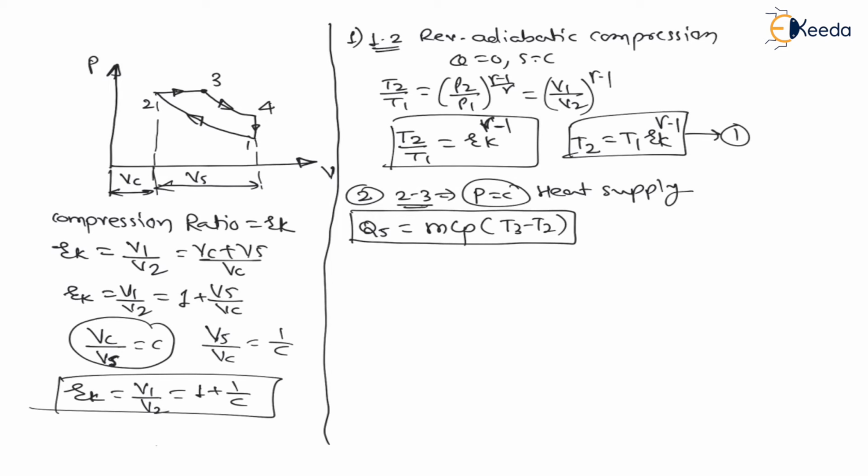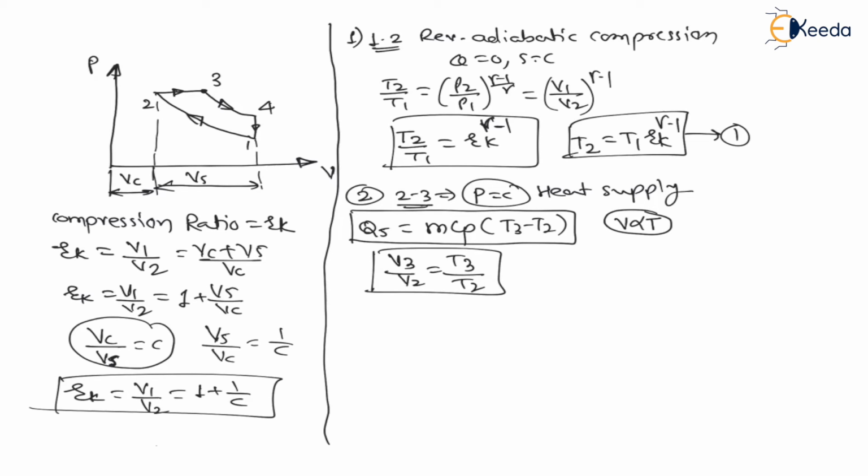Now again, my dear students, 2 to 3 is a constant pressure process. So for a constant pressure process, volume is directly proportional to temperature, and this is called Charles law. Therefore we can say V3 divided by V2 is equal to T3 divided by T2. This relation we will get.